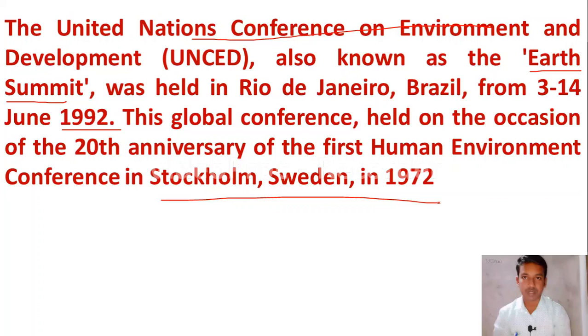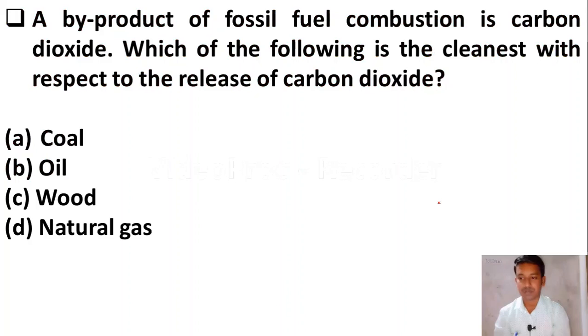A byproduct of fossil fuel combustion is carbon dioxide. Which of the following is the cleanest with respect to the release of carbon dioxide? Option A coal, option B oil, option C wood, option D natural gas. Here the right answer is option D, natural gas.